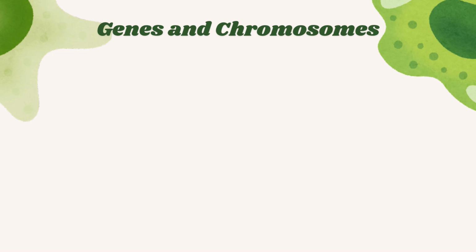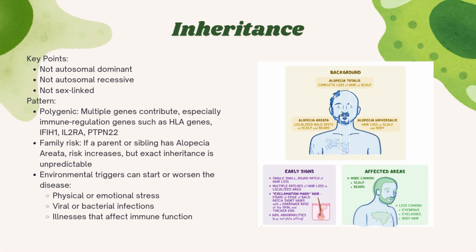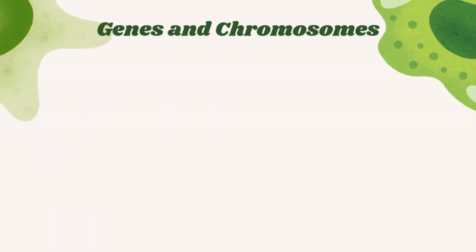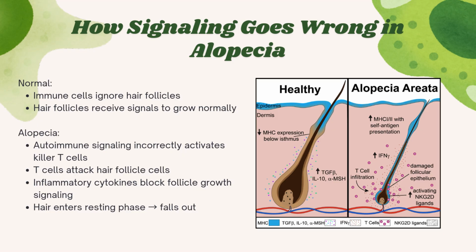So this slide is basically the different types of genes from this slide. These are the four main types of genes and the chromosomes involved. Here are the functions and then the roles in the disease. So these genes are all part of the immune system, explaining why alopecia areata is an autoimmune disease. No single gene causes the disease, as we mentioned before, it's polygenic.